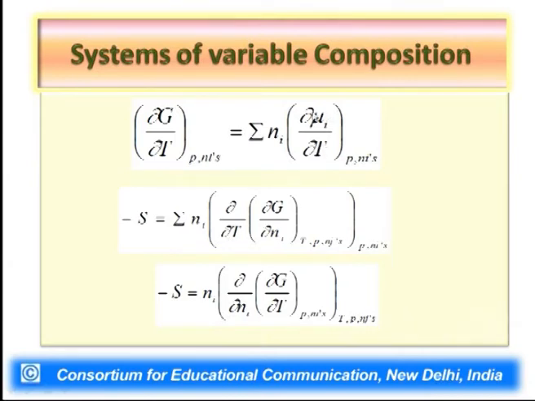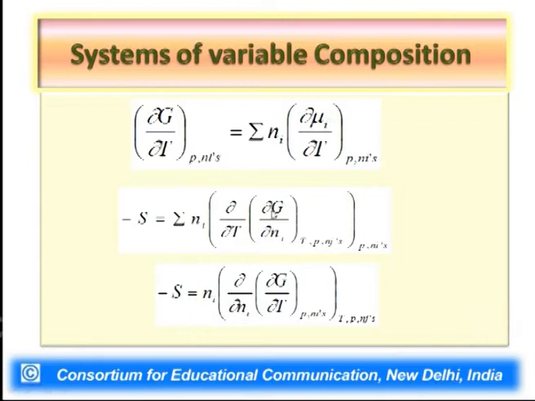Now, in place of mu i, we can introduce GiPM, which is nothing but the rate of change of Gibbs free energy of the system with respect to number of moles. So for GiPM we can use the already known value, del G by del Ni, at constant temperature, pressure and Nj's.